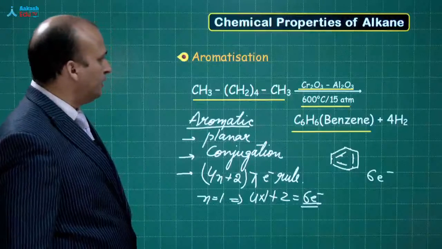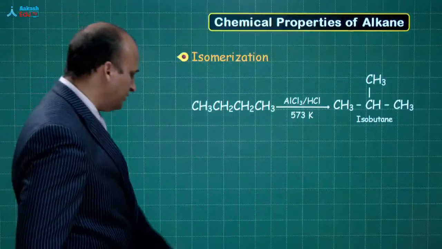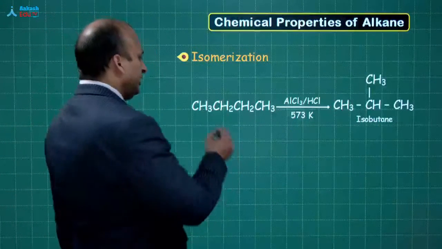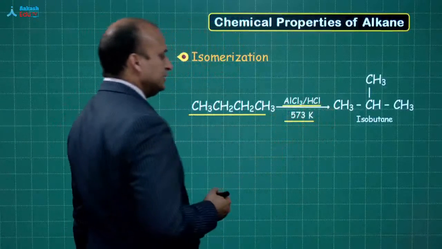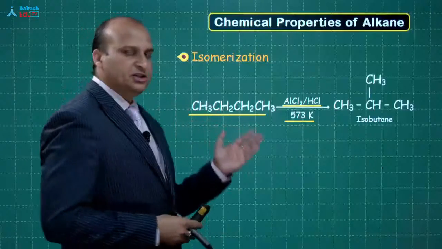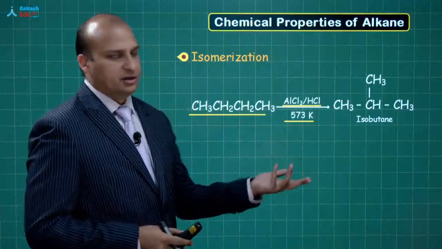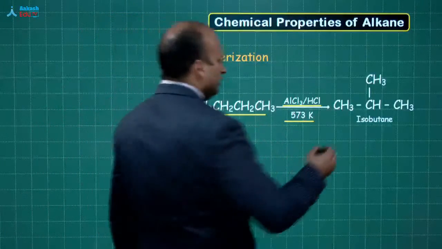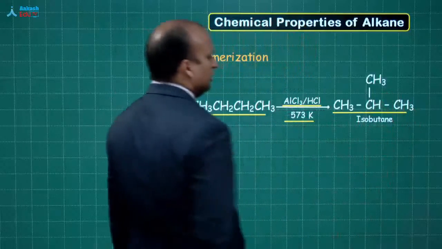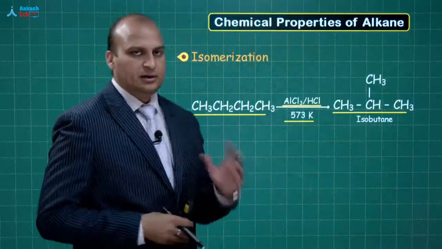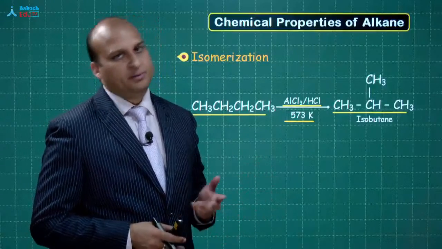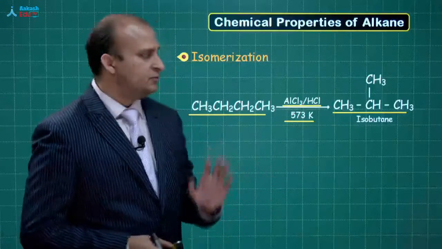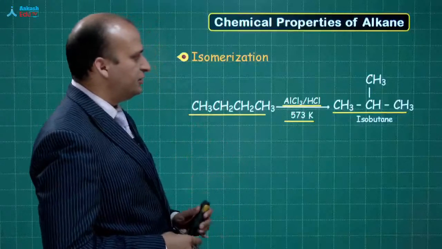Okay. Next is isomerization. So, over here when you are heating in the presence of AlCl3 and HCl, the straight chain compound forms a branch chain compound, and this is referred to as the isomerization reaction. All these are done under high temperature and pressure conditions because alkanes are paraffins. Understood? Okay. So these are some of the important properties of alkanes.